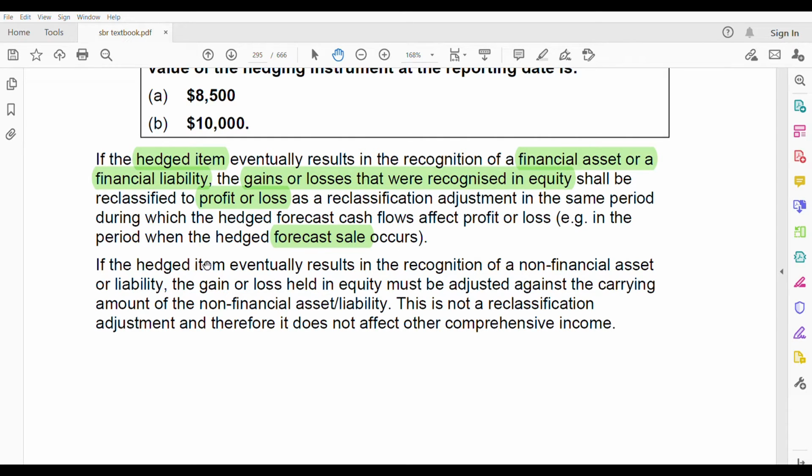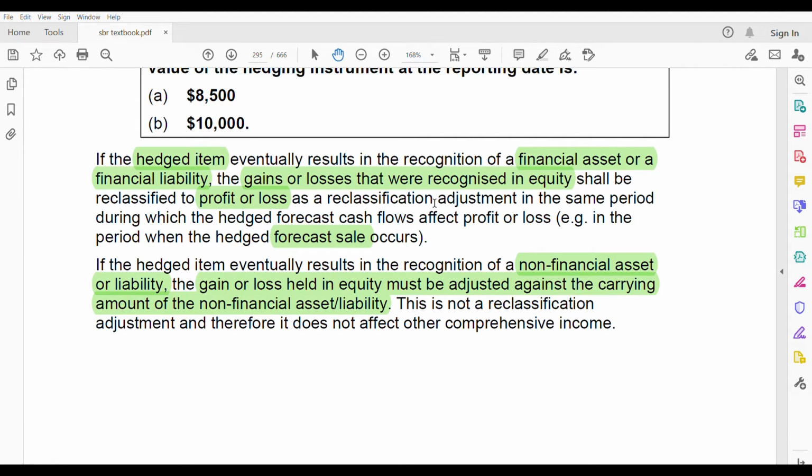If the hedged item eventually results in the recognition of a non-financial asset or liability, the gain or loss held in equity must be adjusted against the carrying amount of the non-financial asset or liability. Did you see the difference? If it was a financial asset or liability, whatever gain or loss was recognized in equity, you are now putting it in profit and loss. But if it's a non-financial asset or liability, you're not taking it to the profit and loss account. You are adjusting that gain or loss against the carrying amount.